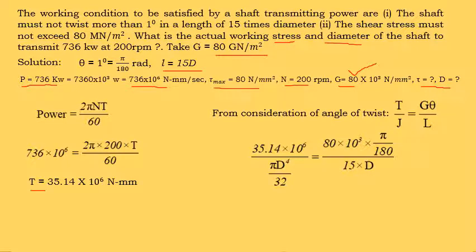The polar moment of inertia, we know the formula: J is equal to pi D to the power 4 by 32. T is 35.14 into 10 to the power of 6, G is 80 into 10 to the power of 3, theta is pi by 180, and L is given in terms of diameter as 15 times D. So in this equation D is unknown. If we solve this equation, we get D equal to 156.6 millimeter. This is the diameter of the shaft. By substituting this D value in the given equation, we will get the length of the shaft.